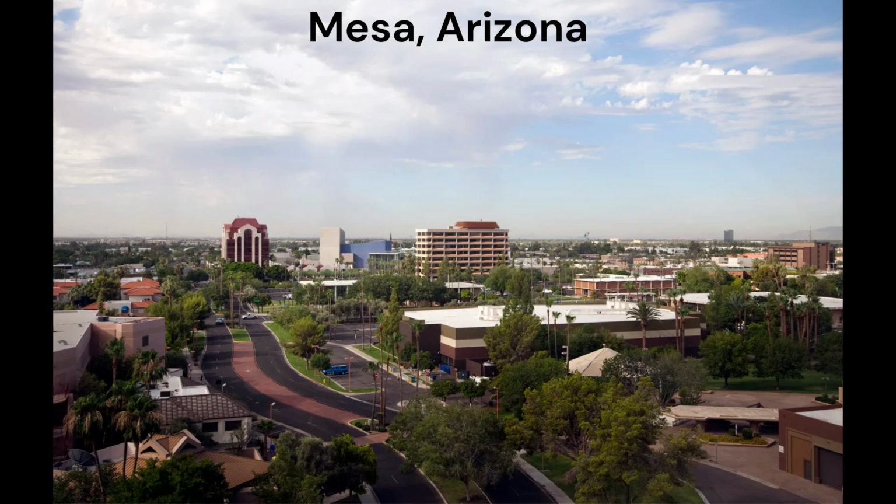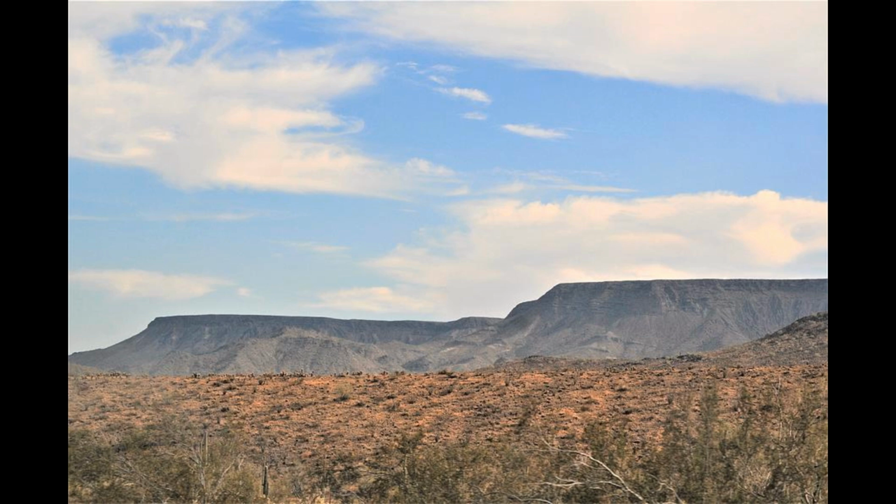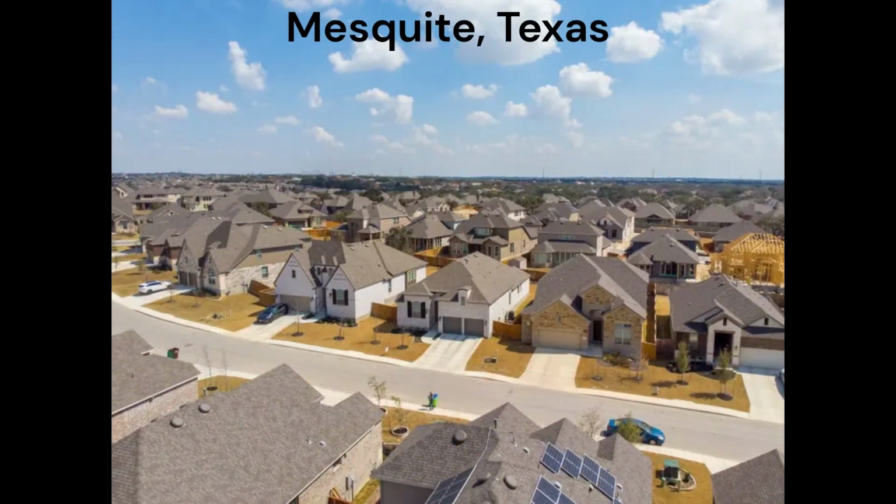Next we have Mesa, Arizona. Mesa is named after its geography, being of higher elevation than most of the surrounding area. Mesa is a Spanish word meaning table and is often used to refer to areas of higher elevation in a plateau.